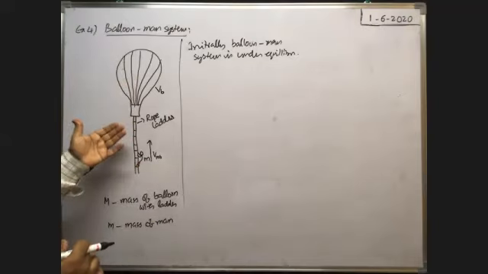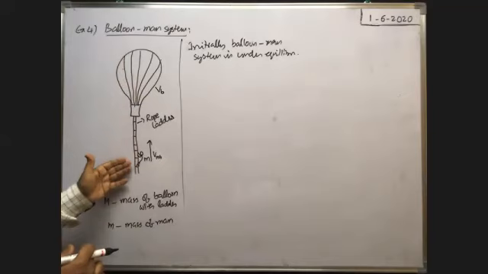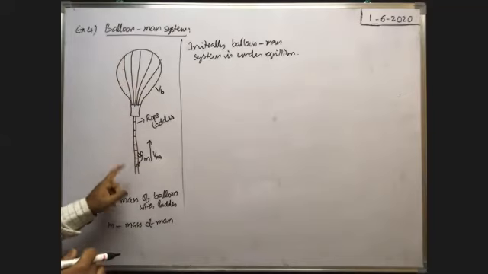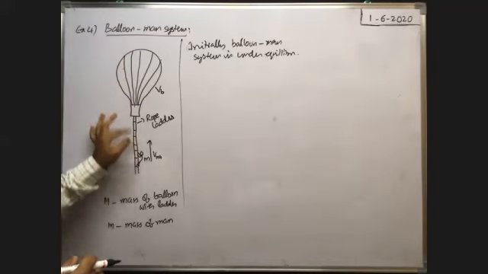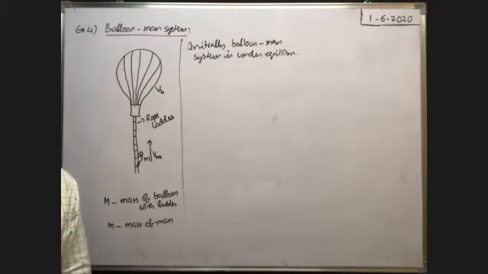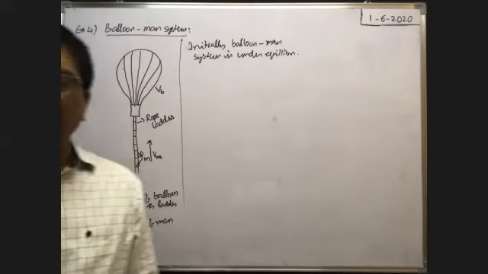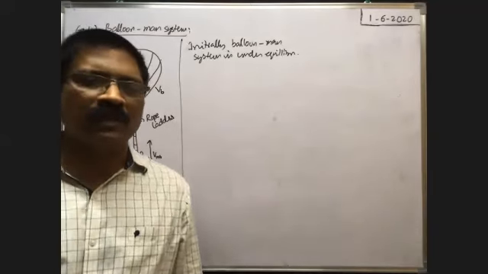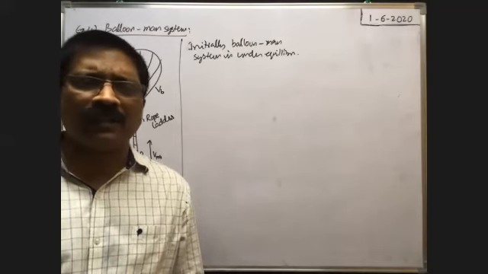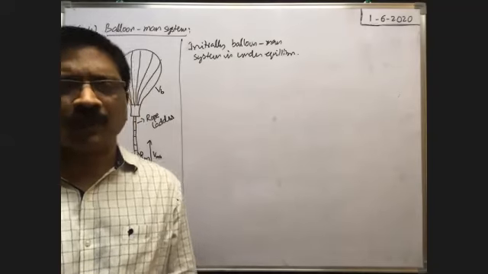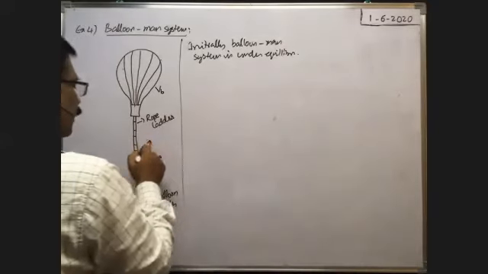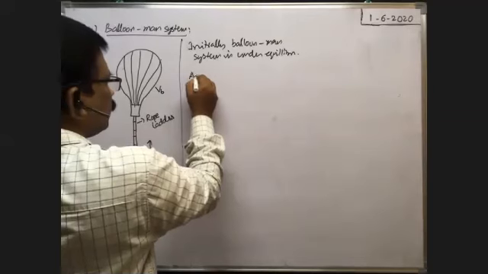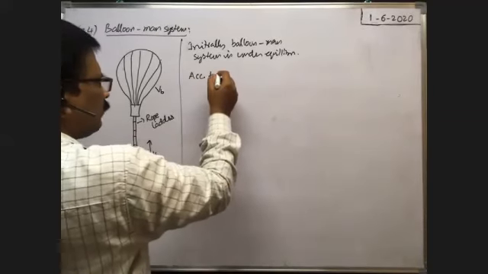The force exerted by the man on the balloon or its ladder is the action. That is an internal force. At the same time, the balloon exerts a reaction force on the man in the upward direction. Due to that, the man moves upwards. This force is internal. As you already know, internal force does not alter the momentum of the system. Before the man starts moving upward, the balloon is at rest and the man is also at rest. That's why we can apply the law of conservation of linear momentum.